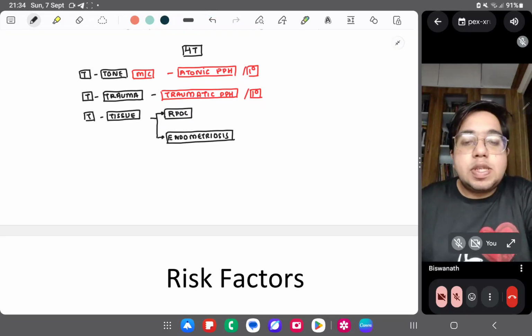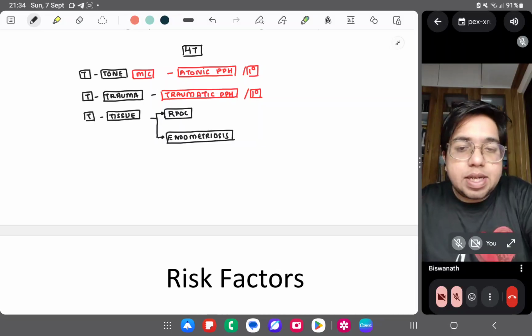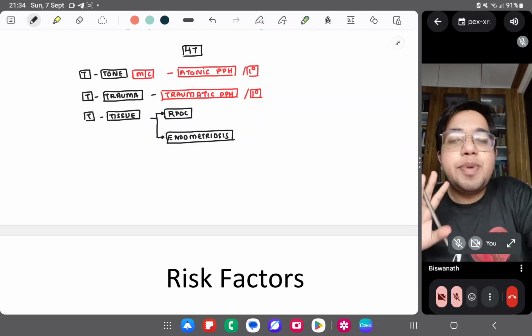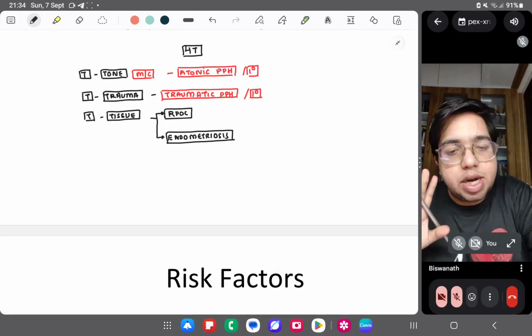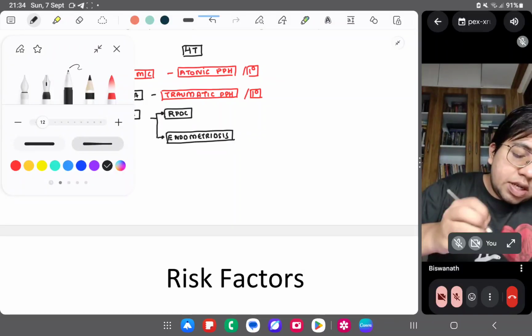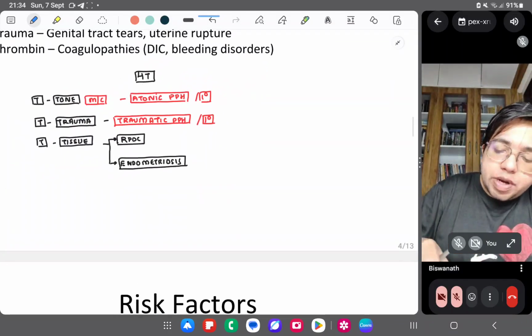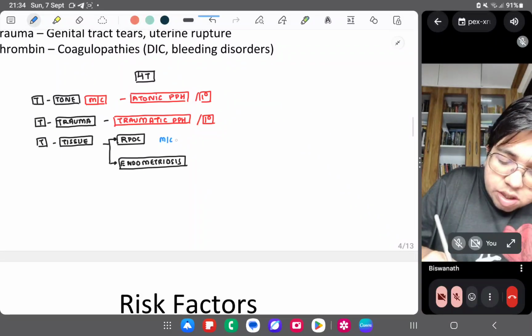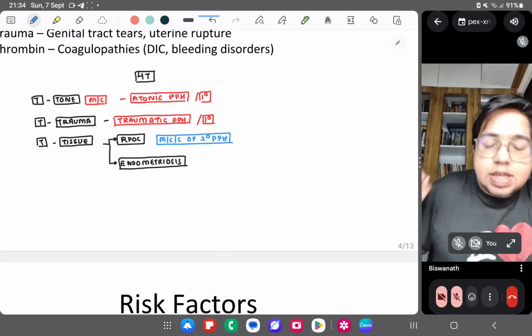In RPOC, both primary and secondary PPH are there, but endometriosis is predominantly a secondary PPH, right? So they ask you the question, what is the most common cause of secondary PPH? The most common cause of secondary PPH is basically RPOC, that is retained products of conception.